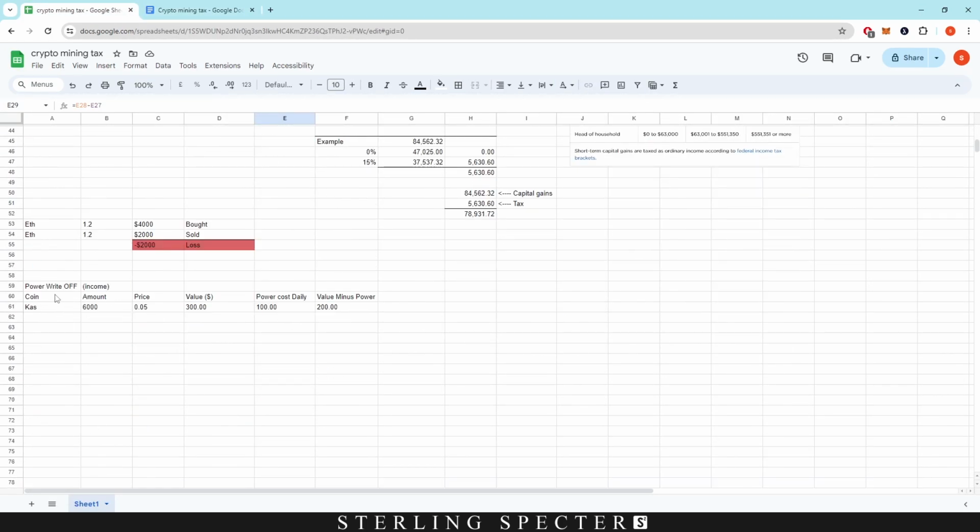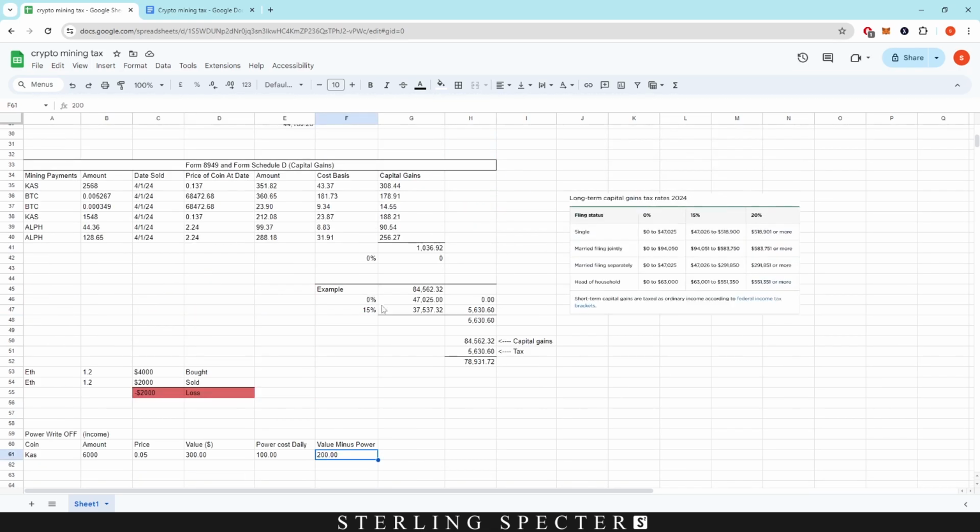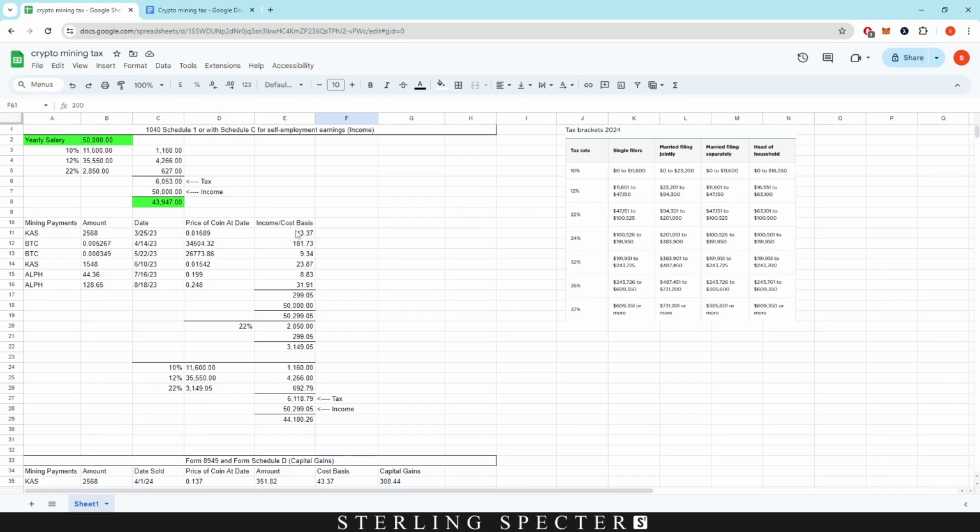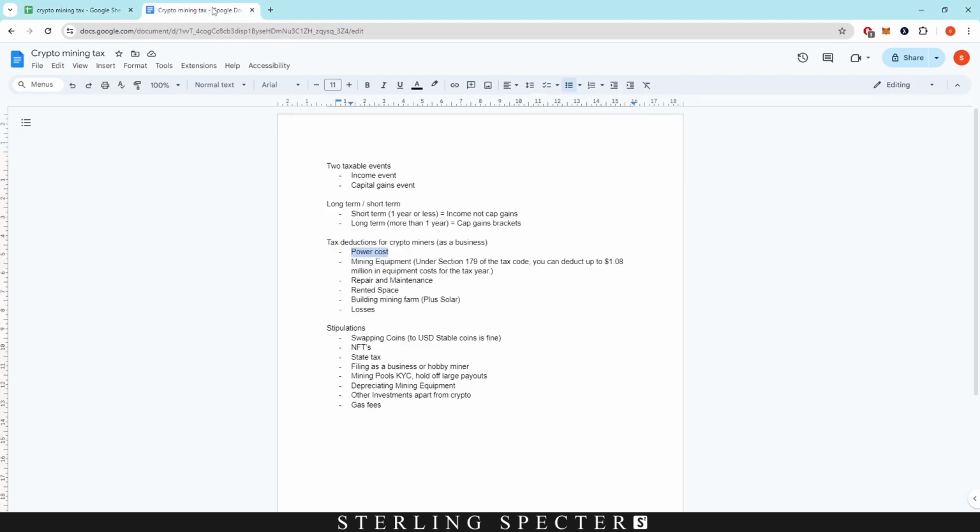Now, just a quick example of power write-off for income. You have Kaspa coin, 6,000, and the price was 5 cents. Then the value of that is $300. Your daily power cost, let's say, is $100. You minus the power cost from the value to give us $200. And then you would tax that, because 200 is now your cost basis. As we can see up here as well, this is our cost basis, which we'll actually use in the next part, which is capital gains.